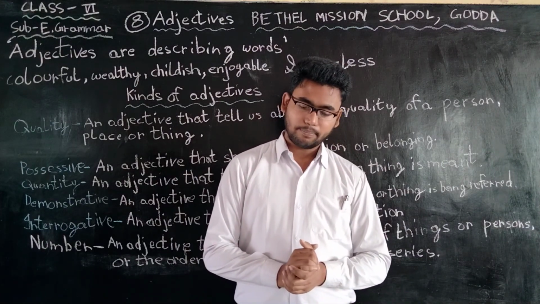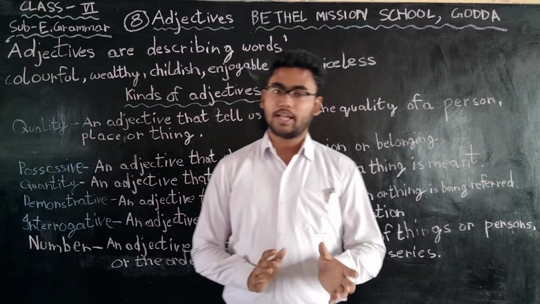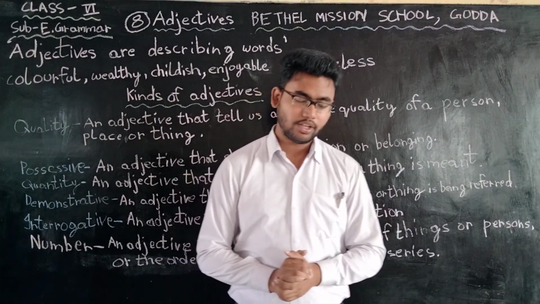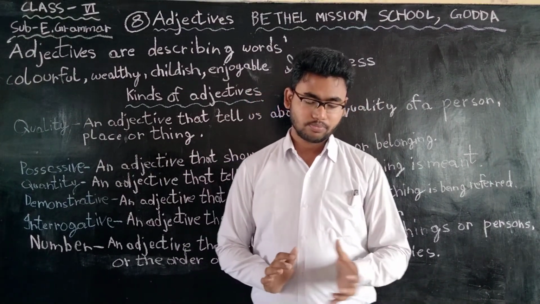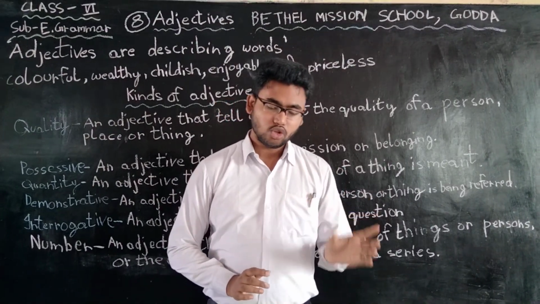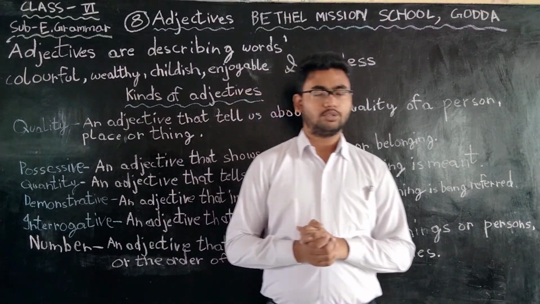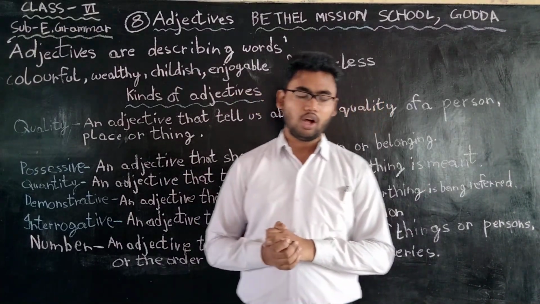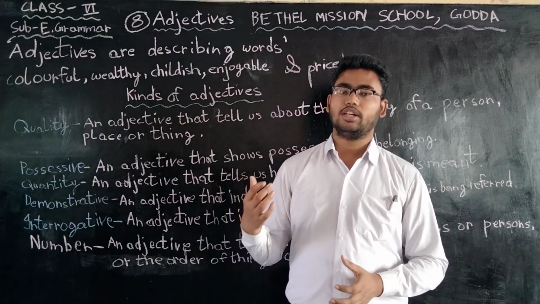That boy is my brother. That becomes a demonstrative adjective. These trees bear juicy mangoes. So these becomes a demonstrative adjective. Those plants need to be watered. Those becomes a demonstrative adjective. All these words, these, those, that, this, come under demonstrative adjective.